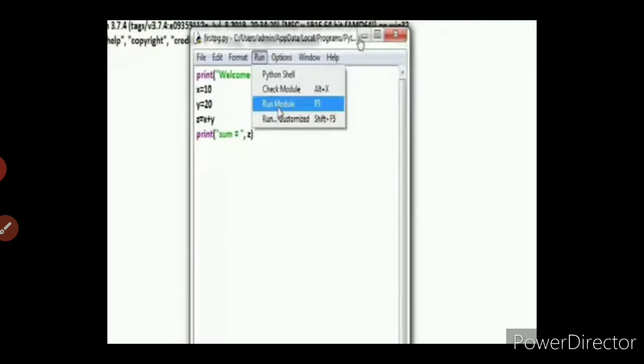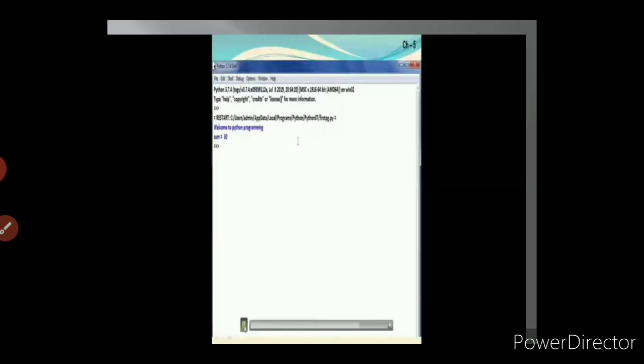After that, we have to go to the run menu and select run module. Otherwise, the function key is F5. So select run module or F5 to execute the file in script mode. Then your output will be like this: Welcome to Python programming, sum equal to 30.